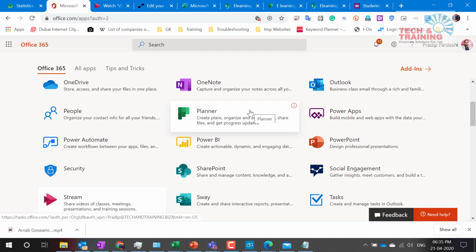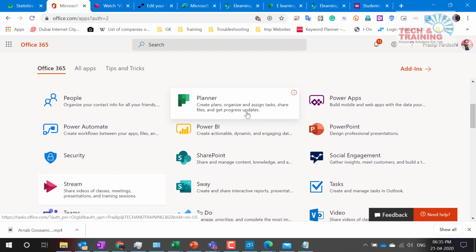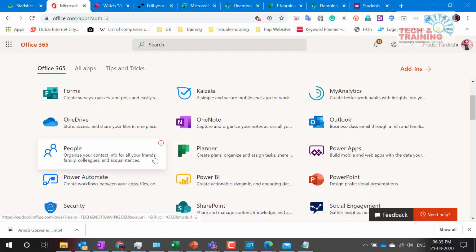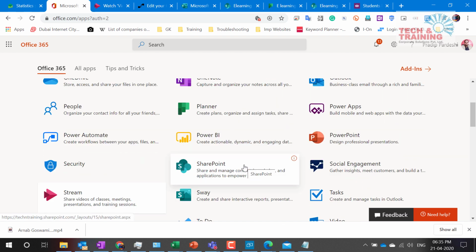Yeah. And then second thing that we have is if you want to create any internal learning management system, Stream is going to be a very useful application. Stream with SharePoint document library and SharePoint site, these two can be your very good buddy if you would like to create an internal learning management system or any internal knowledge base.